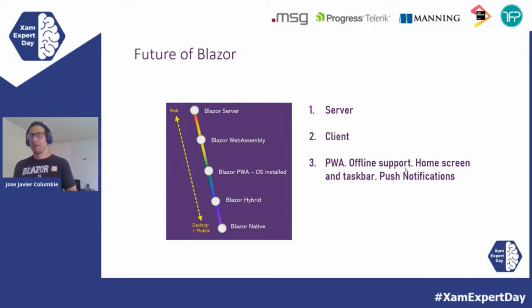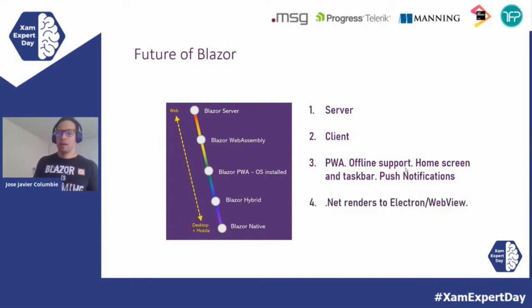So it feels like a native app, but of course we are still in the sandbox that the browser gives us. So we cannot access the file system, and we cannot do things that are native to the platform. The progressive web app is a great solution, but we are still in the browser's sandbox.